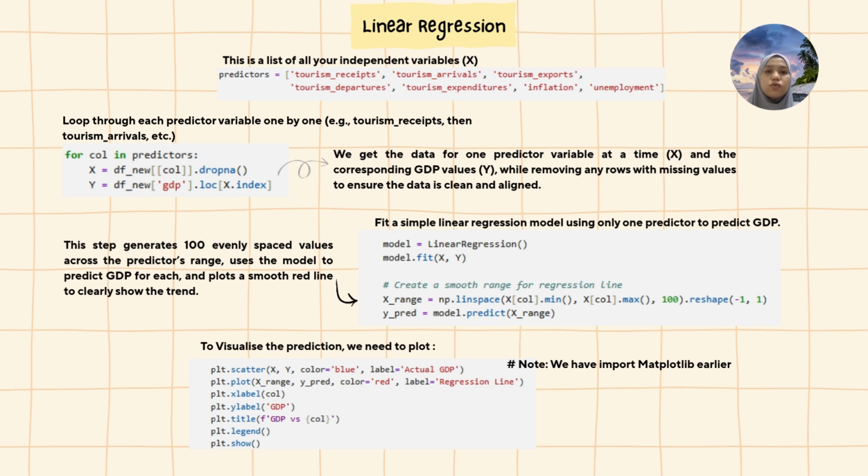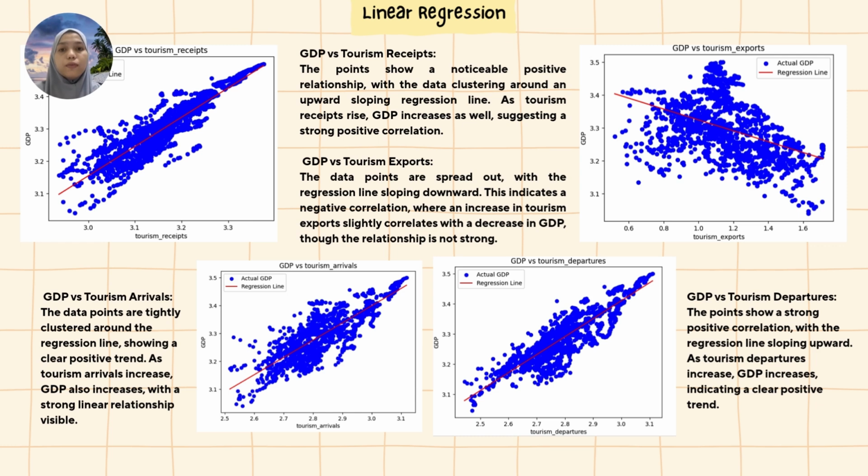We use the command as shown in the slide to perform this step and plot both the actual data points and the regression line for each variable. This process allows us to clearly see how each variable relates to GDP as demonstrated in the slide. As you can see in the slide, tourism receipt, tourism arrival, and tourism departure all show a strong positive correlation with GDP. This means that as this variable increases, GDP also tends to increase, which is clearly shown by the upward sloping regression line and the tight clustering of data points around those lines.